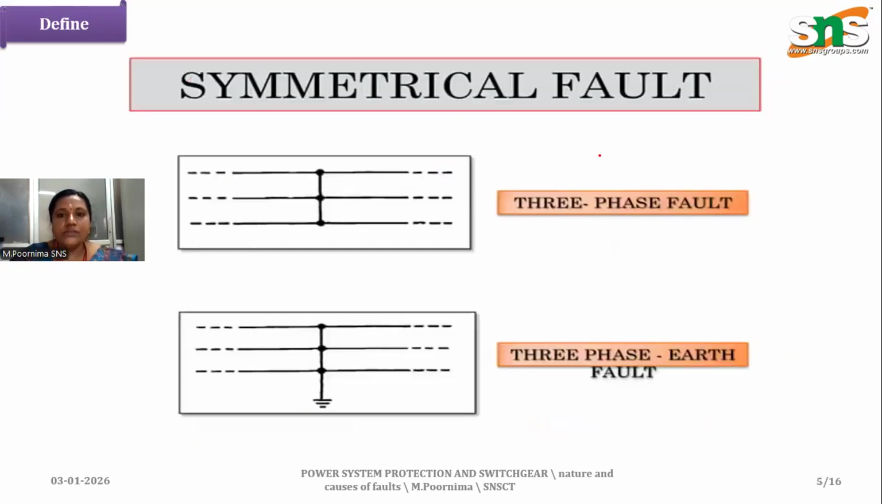And next is symmetrical fault. We have seen it is a symmetrical fault. There is a three-phase fault. Here we have seen the three phases have a fault, and the three-phase earth fault. Here we can see the three phases, but the fault is also earthed.